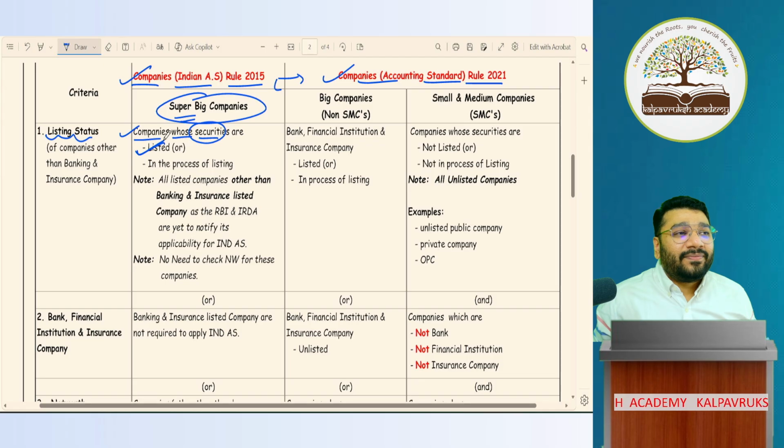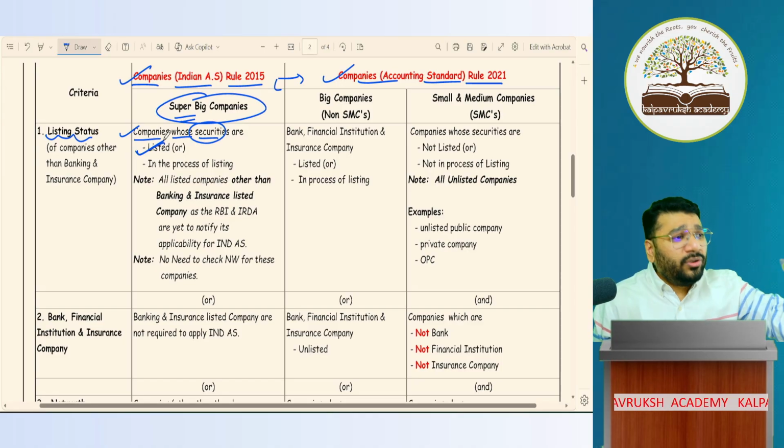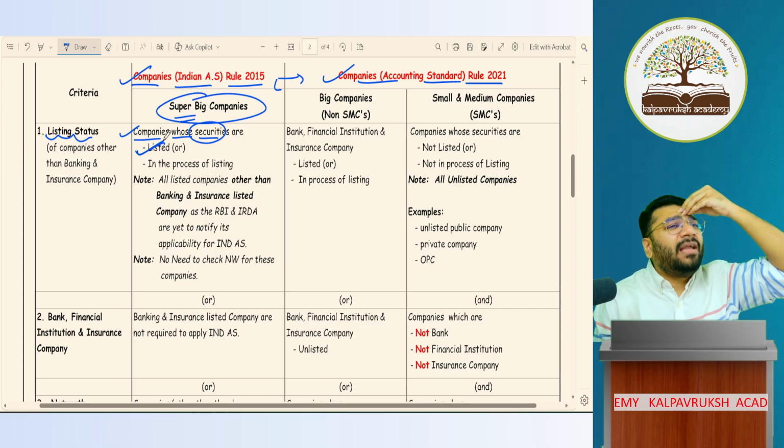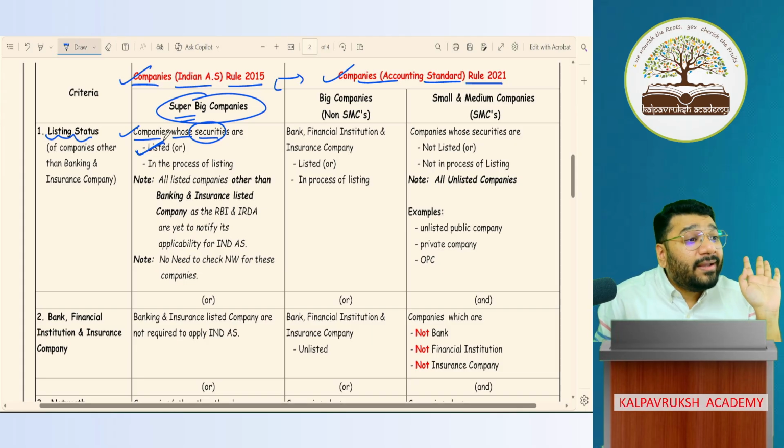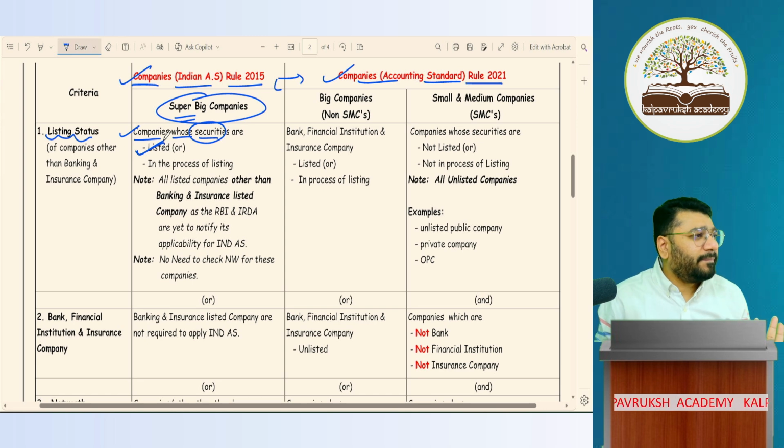For today, forget your dinner, but don't forget MRF's price. Now, MRF is a listed company, so 100% they have to follow Ind AS. Any other companies can you talk about? ITC, very good. Reliance Limited. TCS. You go to the stock market apps like Zerodha, Groww, so many apps are there. You see every company which is listed, all are following Ind AS.